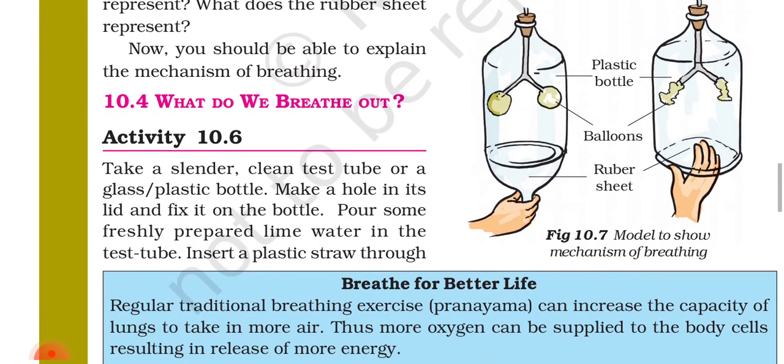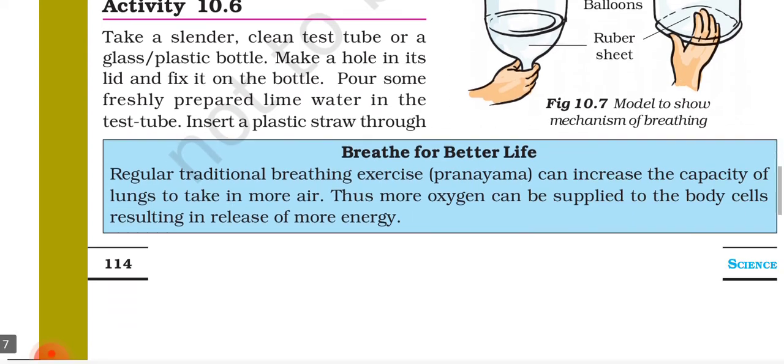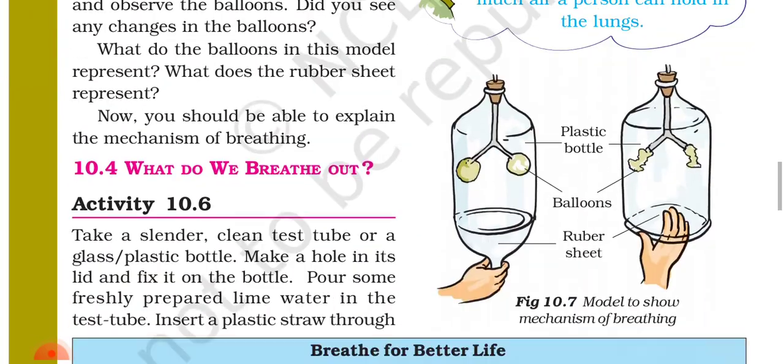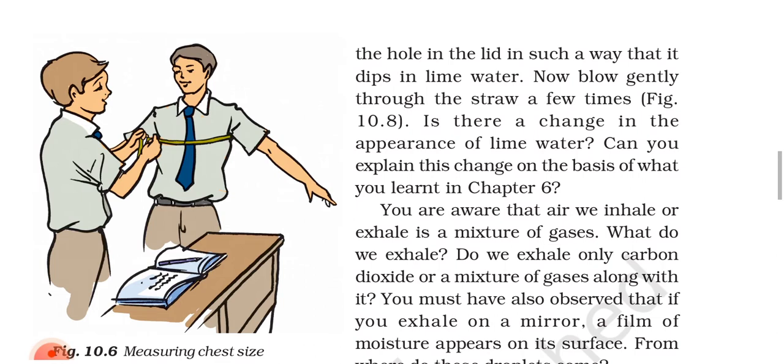10.4 What do we breathe out? Activity 10.6. Take a slender, clean test tube or a plastic bottle, make a hole in its lid and fix it on the bottle. Pour some freshly prepared lime water in the test tube. Insert a plastic straw through the hole in the lid in such a way that it dips in the lime water. Now blow gently through the straw a few times. Figure 10.8.